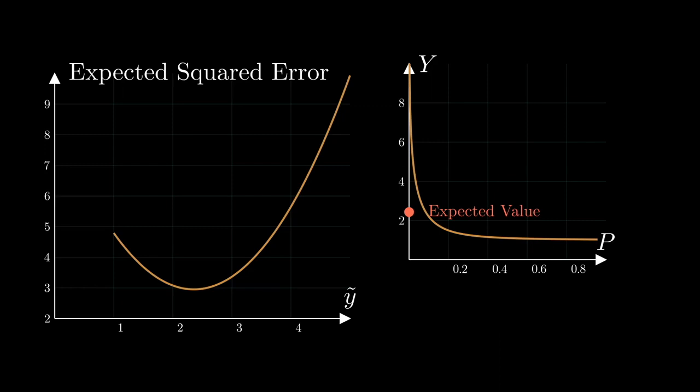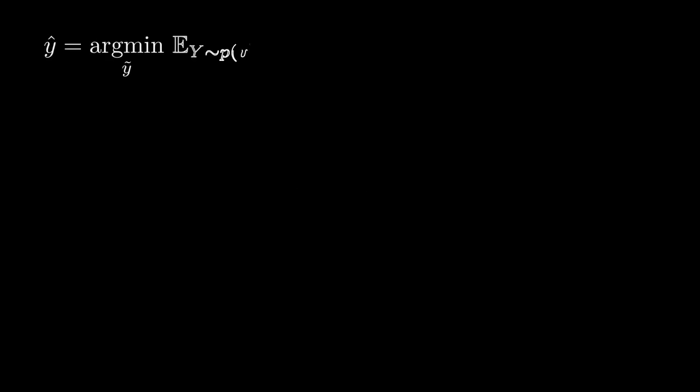In the left plot, find the point with y tilde equal to the expected value of that distribution. You see that the point corresponds to the minimum of the expected squared error. In other words, under the squared error loss, the expected value of the inferred distribution is the optimal point. It minimizes the expected error. This result can be derived formally by writing a stochastic optimization problem.